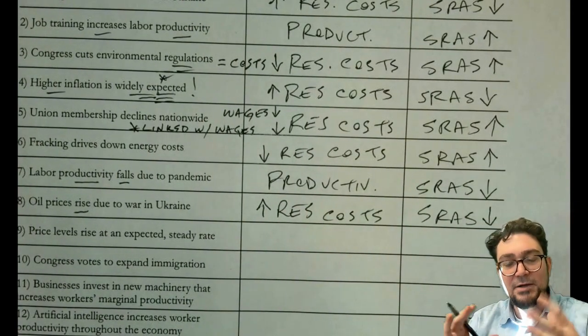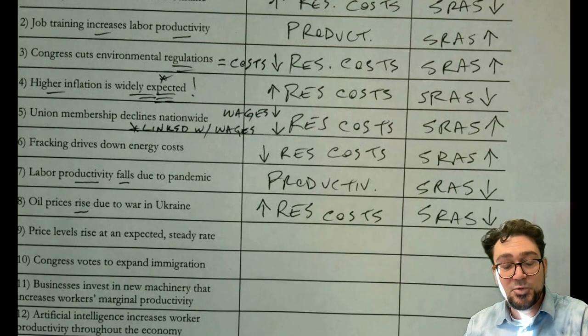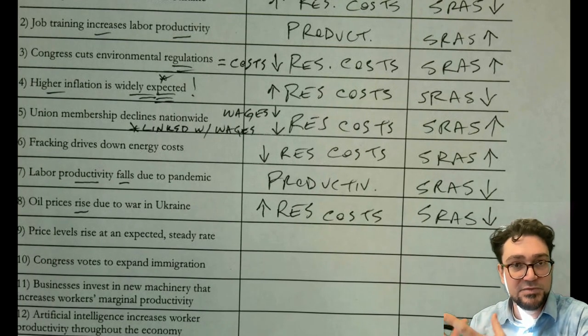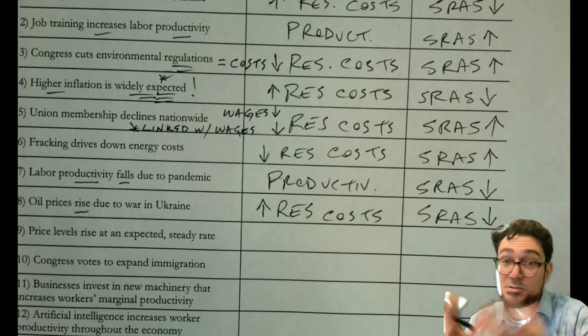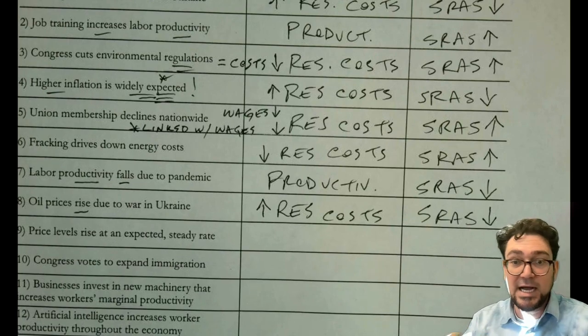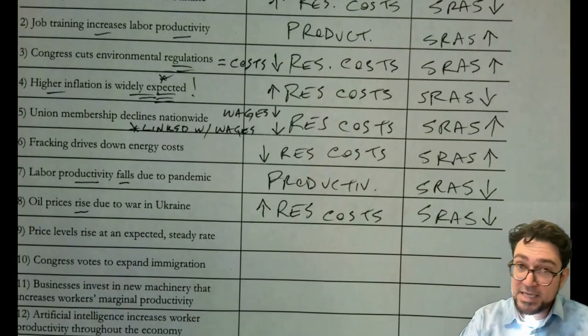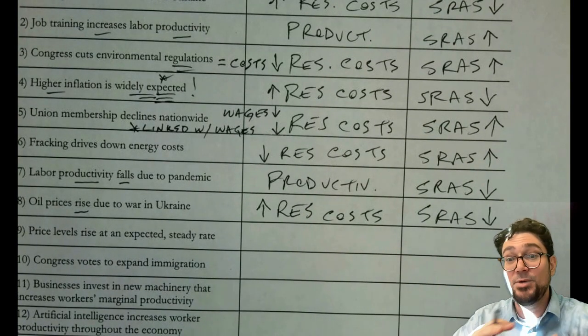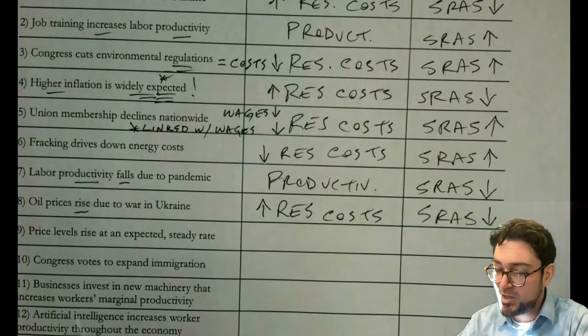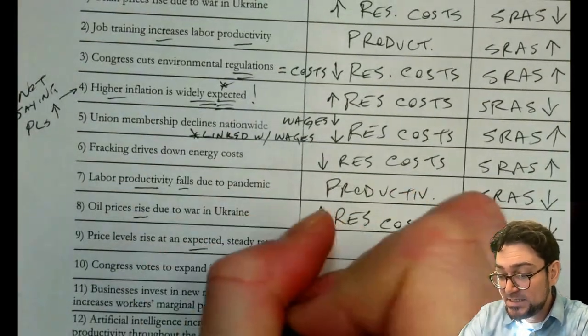Fundamentally, though, remember, microeconomics taught you that cost of production is one of the key shifters of supply. If it's more expensive to produce, what's going to happen? There's going to be less supply. And that's really what this is just saying. If it's more expensive to produce, then there will be less aggregate supply when we're talking about more expensive to produce everything.